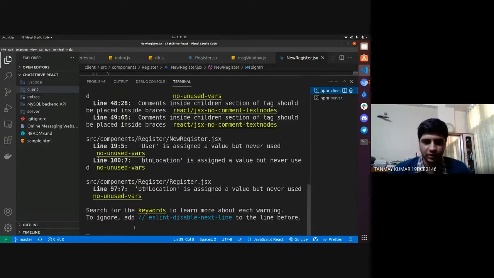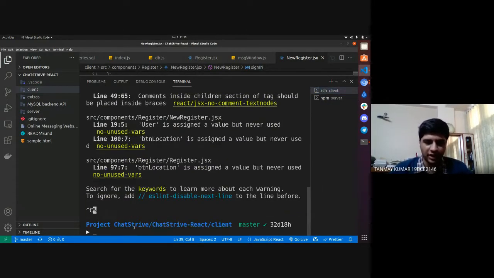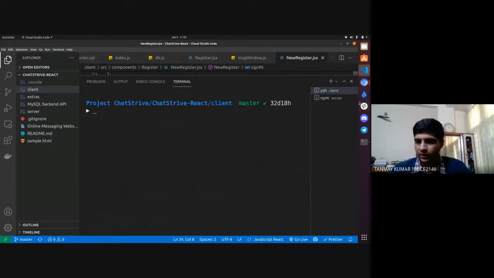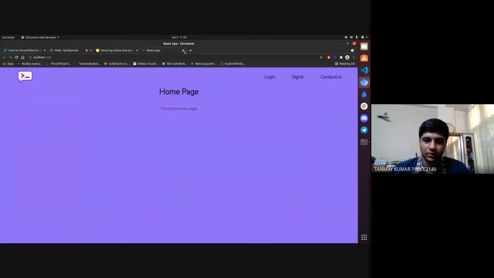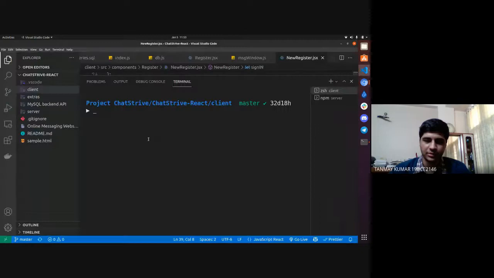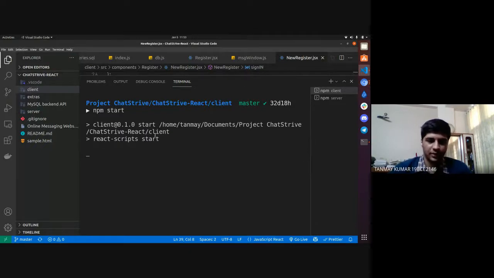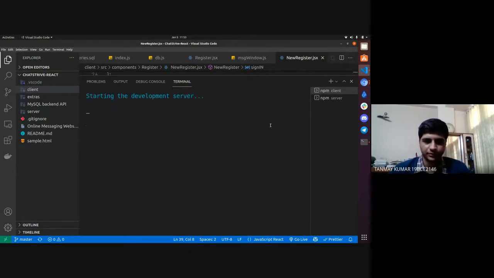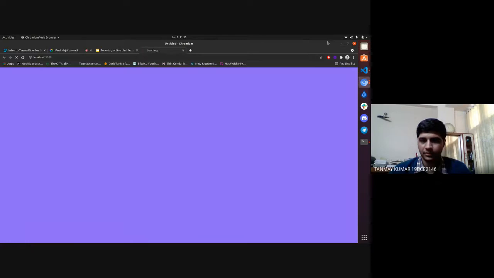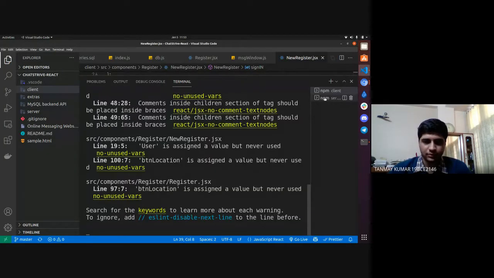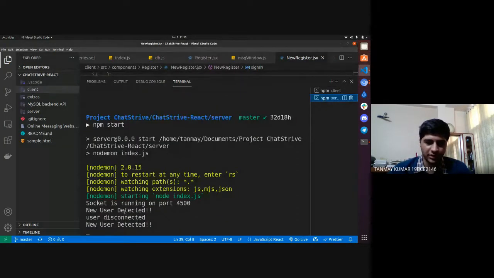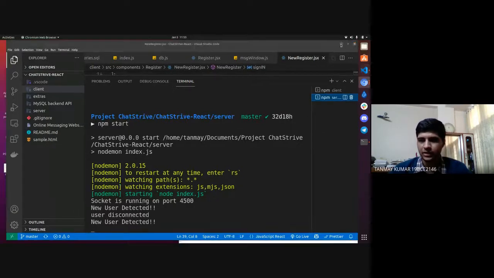So once again, if I will close this and once again start it, it will show you once again that the new socket has been detected, which means that the new user is detected. Okay, so I'm starting it once again. So yeah, it started. So you can see that user got disconnected and then new user is detected. Okay, in this way it is working.